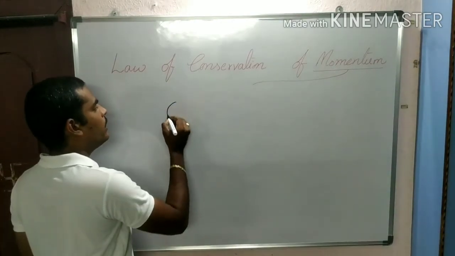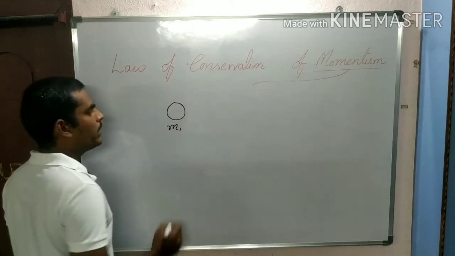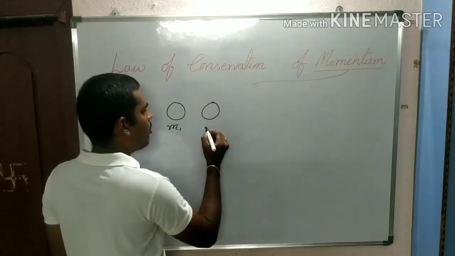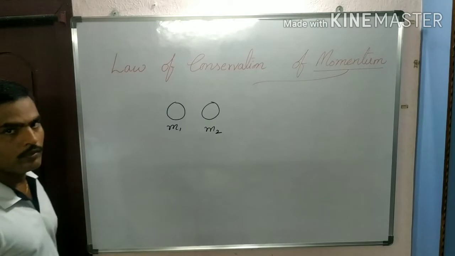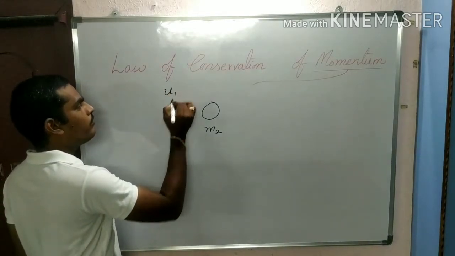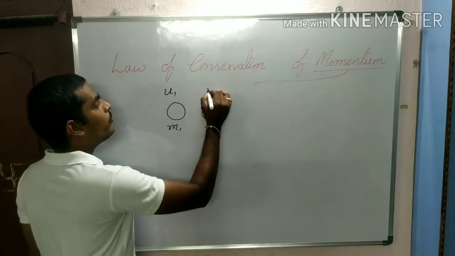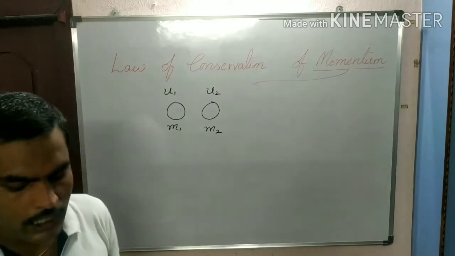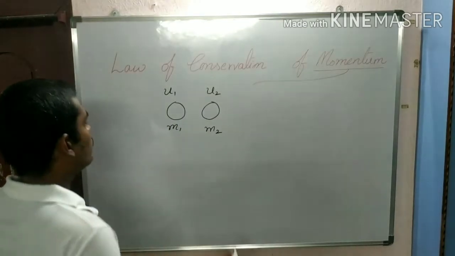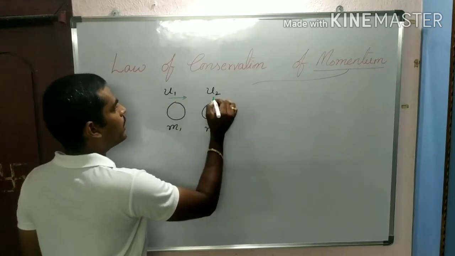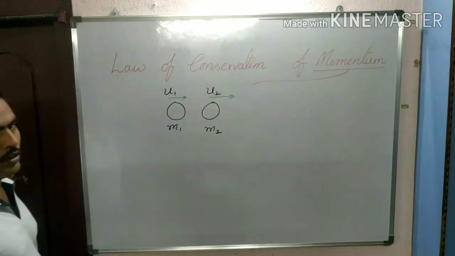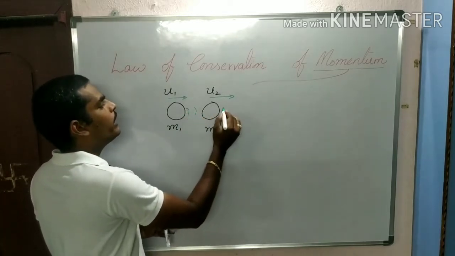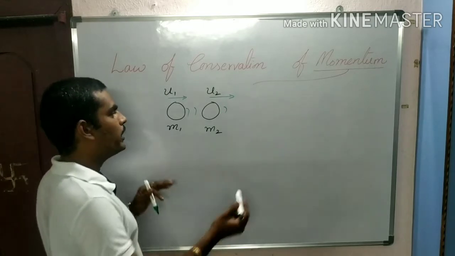For example, here I have taken an object of mass m1 and another object of mass m2. m1 is moving with a velocity of u1, and m2 is moving with a velocity of u2. They are both moving in the forward direction, u1 in this direction and u2 also in this direction. Due to the change in velocity, these two have collided with each other.